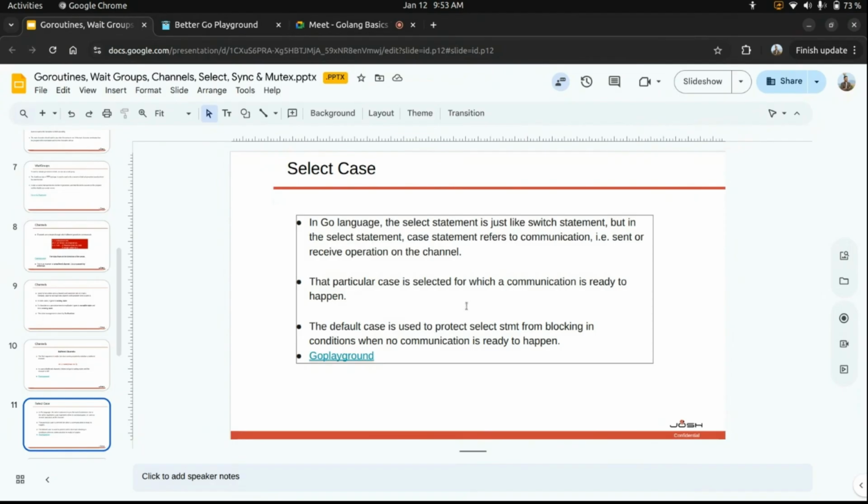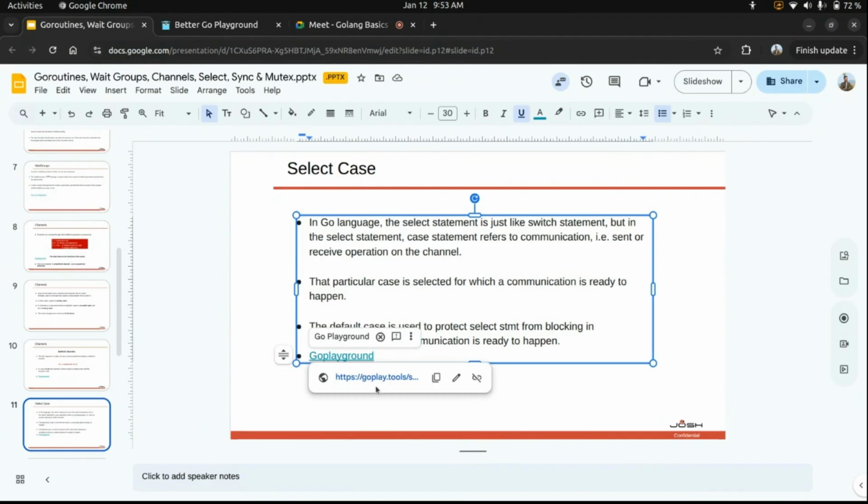And the default case is used to protect the select statement from blocking in a condition where no communication is ready to happen. So we have 3 cases. We can have multiple cases. Whenever a channel is ready for a communication, we switch to that case. And if not, this can be a blocking call, right? If no channel is ready for a communication, this can block our execution. So for that, we have a default statement. If there is no channel to communicate, we can execute the default statement. So let's see this by example.